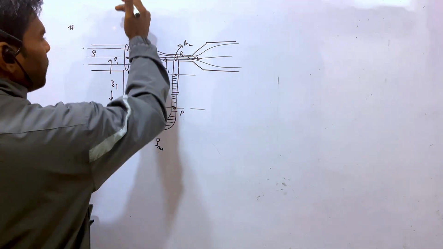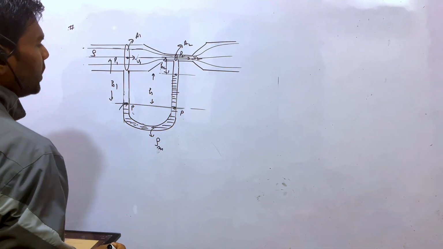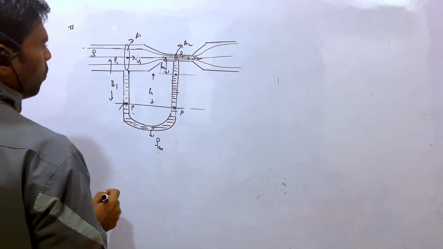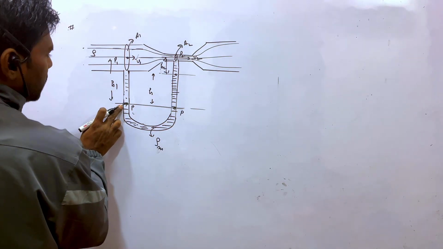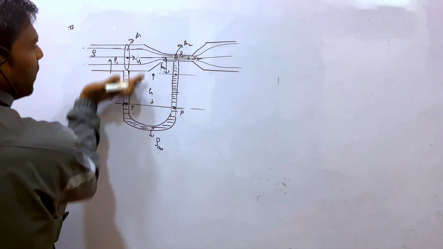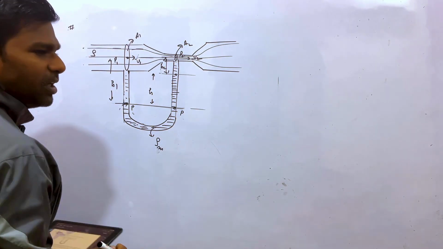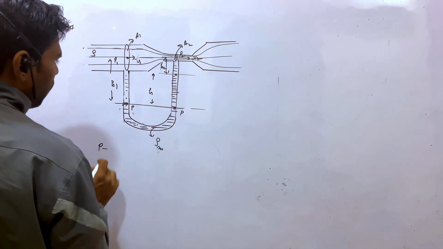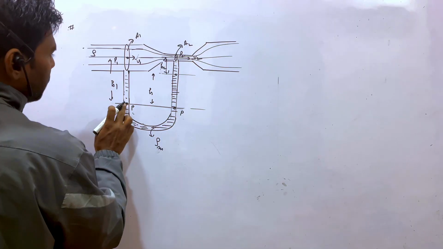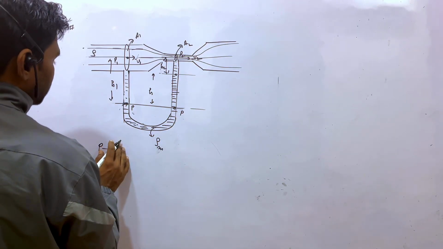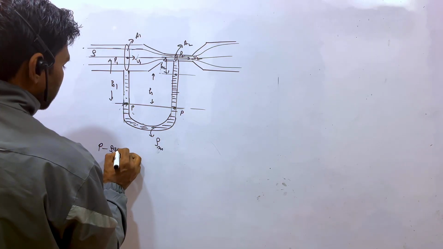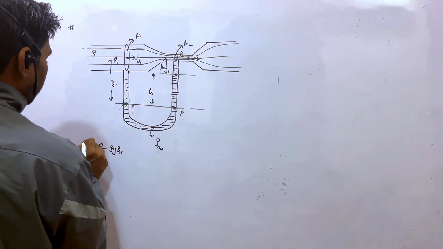So when you move up, the pressure will decrease or increase. Suppose the water is also filled over here, right? So what is the pressure? If this is P, if you move up, the pressure will decrease or increase. The pressure will decrease by what amount? P minus rho GH, right? P minus rho GH1. So this is the P1.